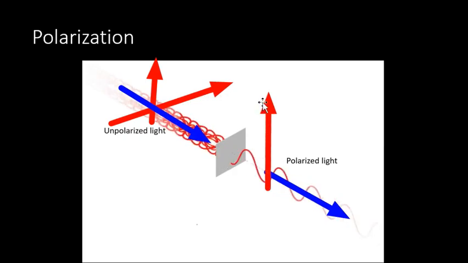Here I have restricted the vibrations along the y plane only. Can you see? The vibrations are only along y. I have cancelled the x one. So the process of restricting the vibration is known as polarization.